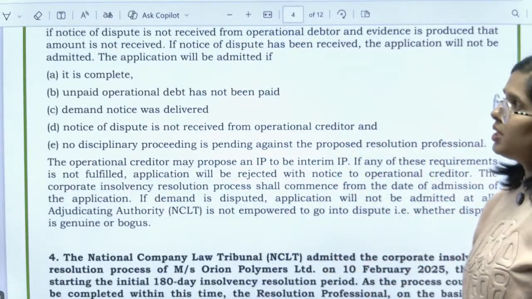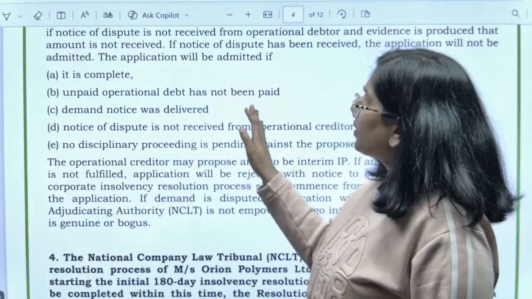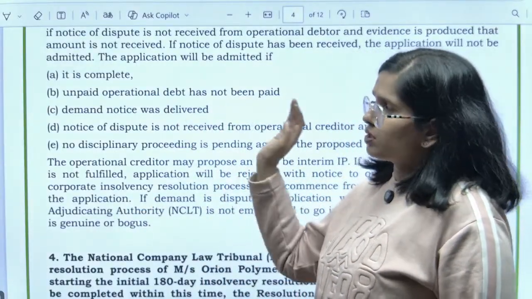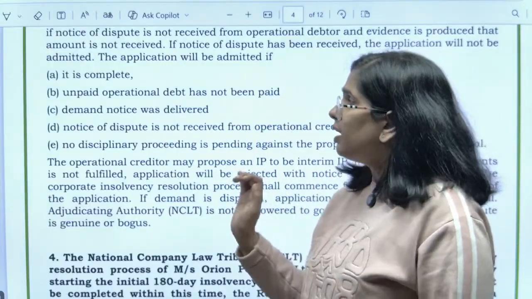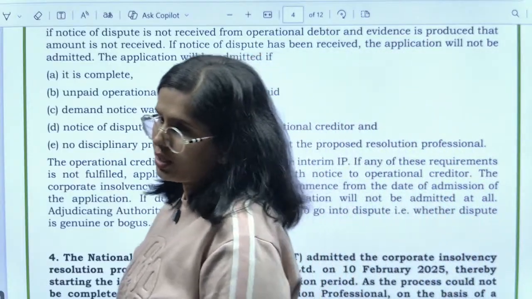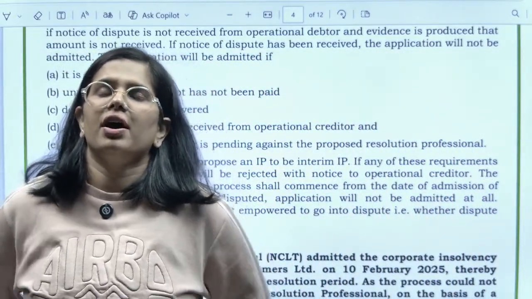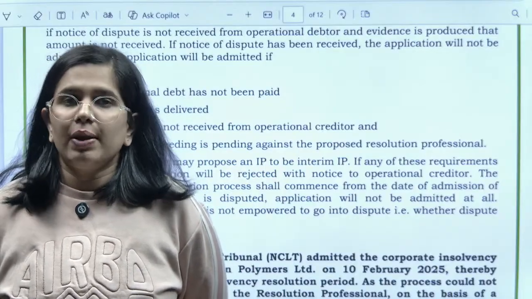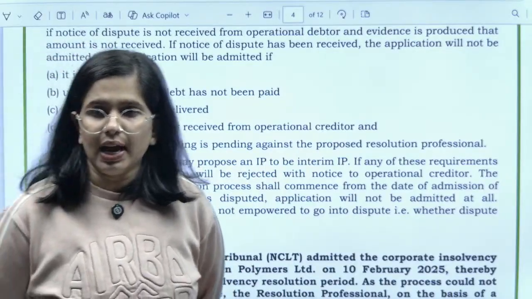But the condition is the application will be admitted only if it is complete, the unpaid operational debt has not been paid, the demand notice was delivered on time, notice of dispute is not received from the operational creditor, and no disciplinary proceedings are pending against the proposed resolution professional, okay. So if that is the situation, only then this kind of application will be admitted by the NCLT. Only if this situation holds will it be admitted.